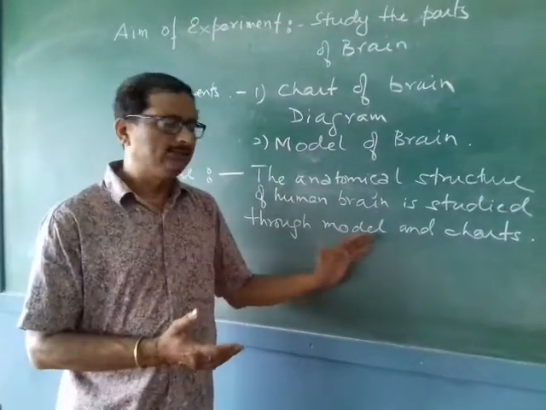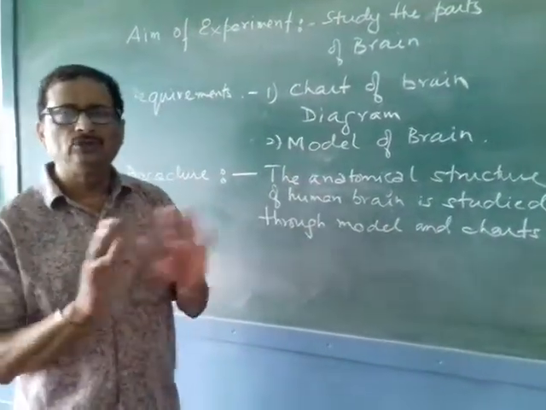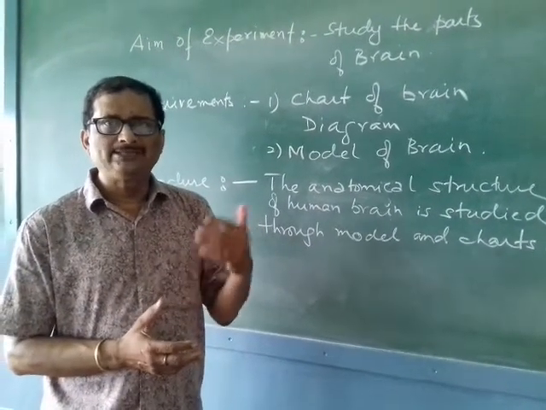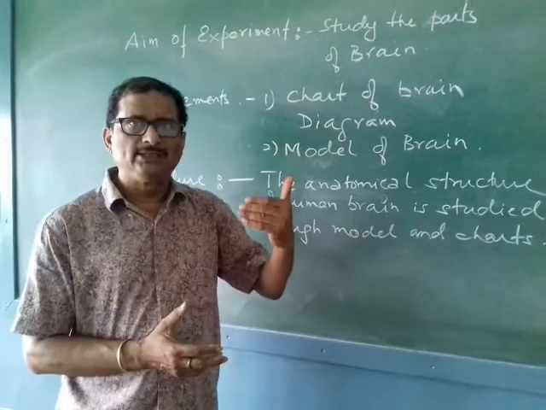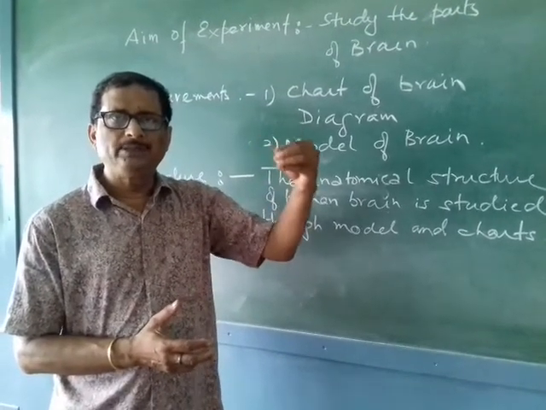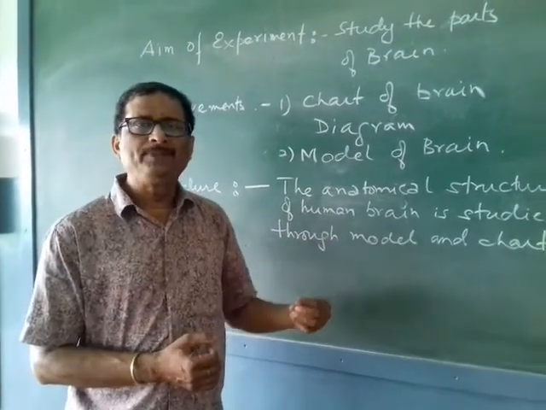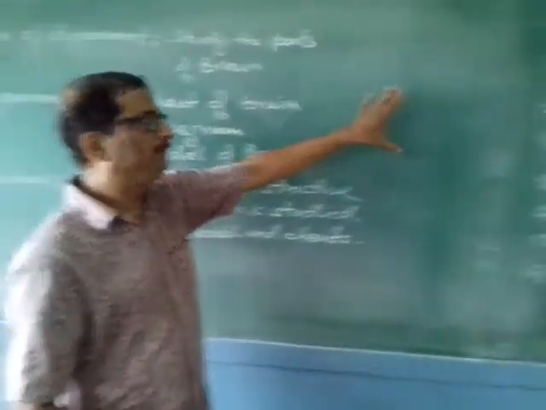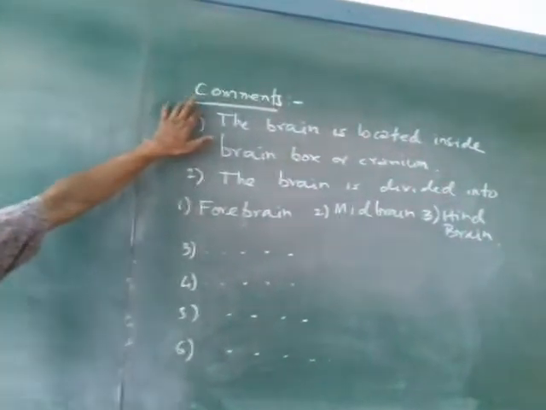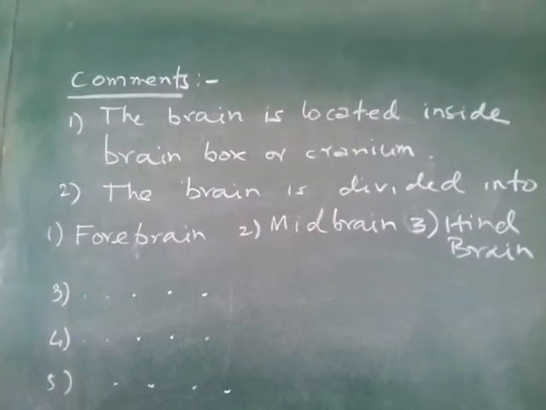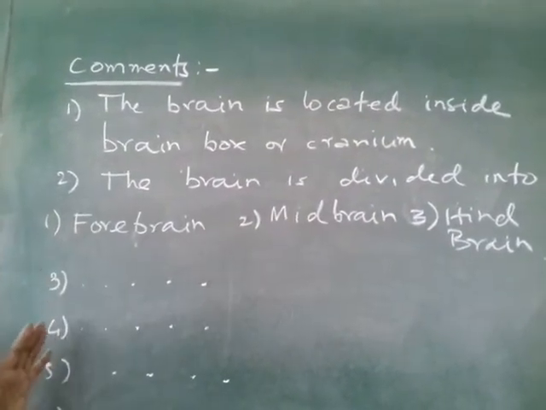Now the last part, after the procedure part, you do not write observation and inference like this. You just write the comments. Like in case of experiments, you write in terms of experiment, observation and conclusion. But here you just write in form of comments. So comments you will write like this: 1, 2, 3, 4, 5, 6, 7, all about the brain.